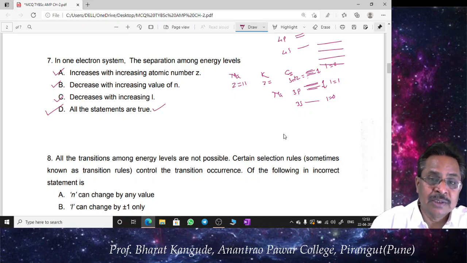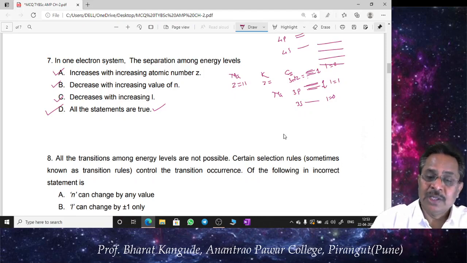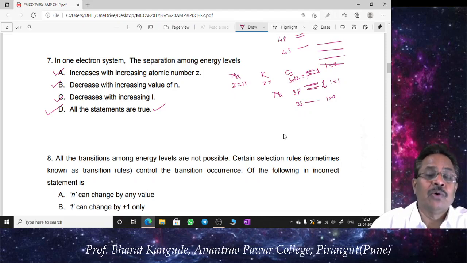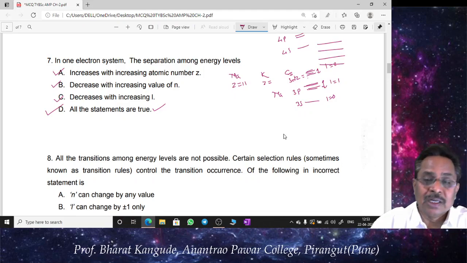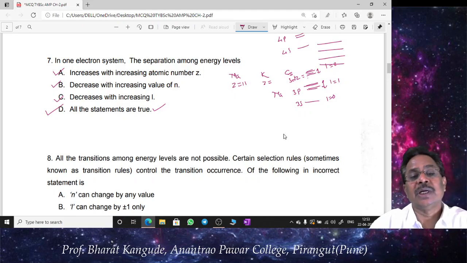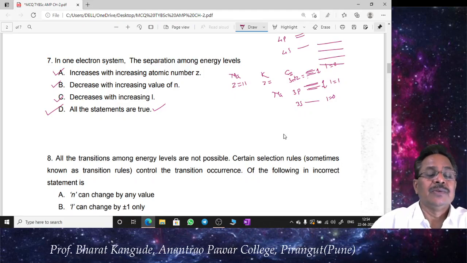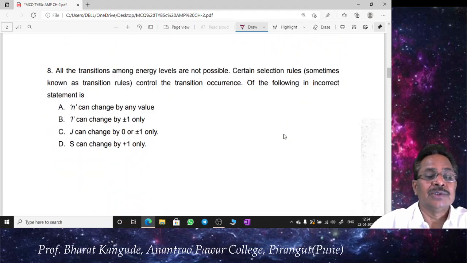This is a theoretical question from the energy level diagram. Any energy level diagram, either for potassium or for sodium, you can compare these diagrams, and based upon that you can understand this concept that this happens in one valence electron systems.